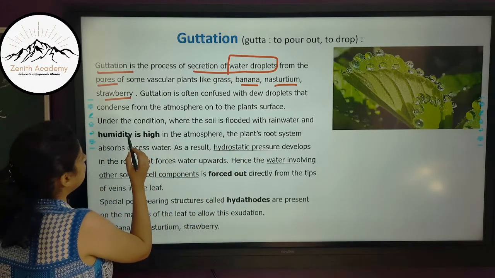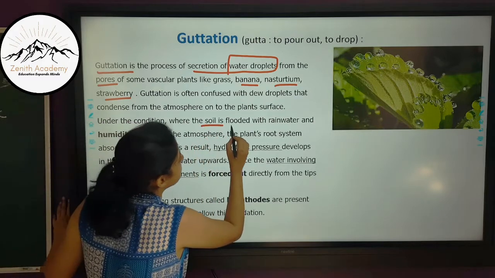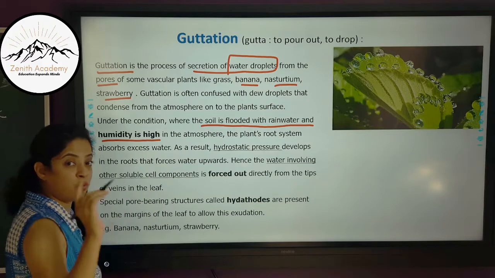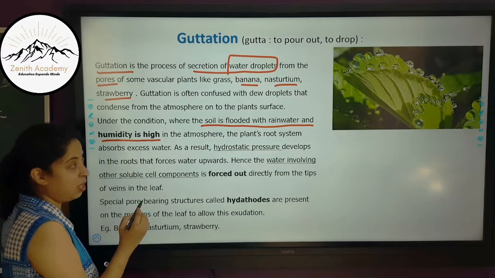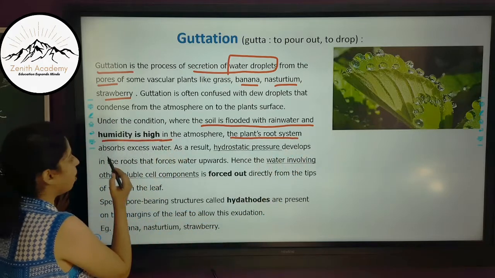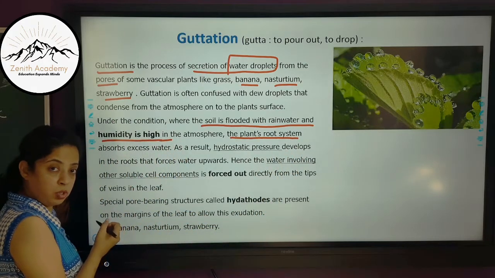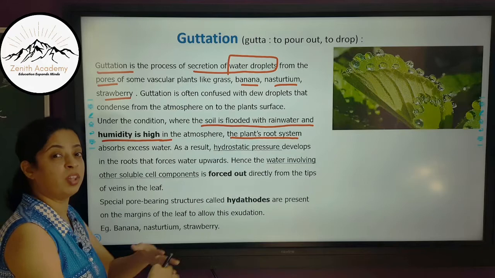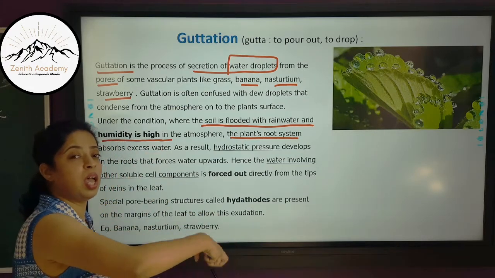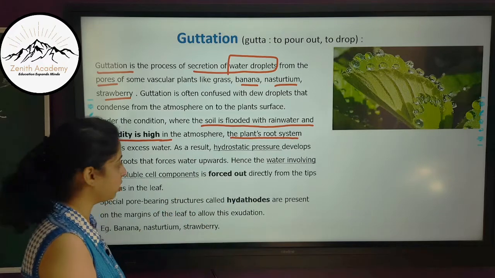So under the condition where the soil is flooded with rainwater and the humidity is high, mostly during rainy season, at that time the plant's root system absorbs excess water. When the soil is clogged with rainwater, the plants will absorb excess water than what is required.